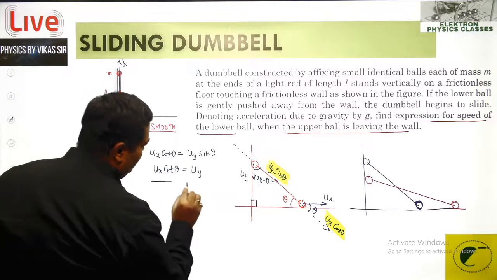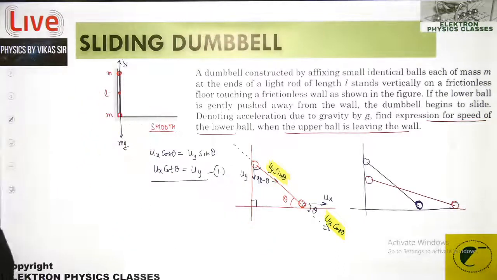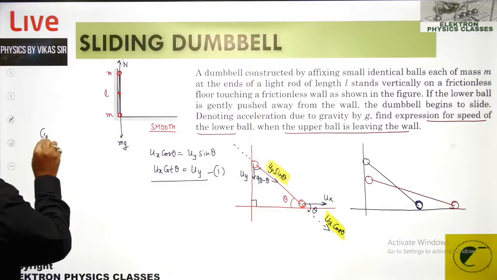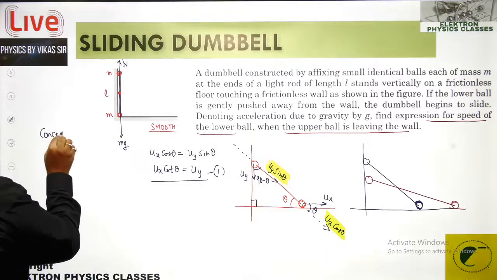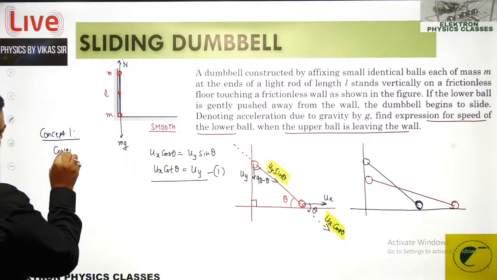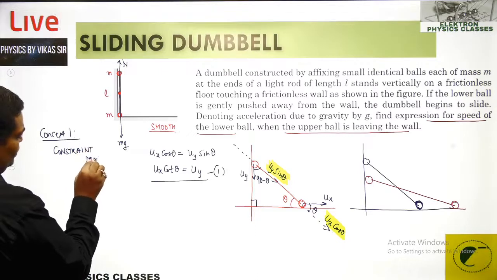That's your first relation over there, and that's the first concept applicable in this particular question. So what's the first concept which we have discussed? That's concept 1, the constraint motion.